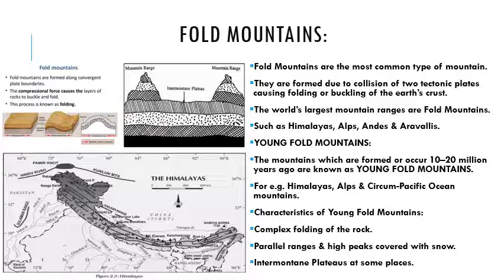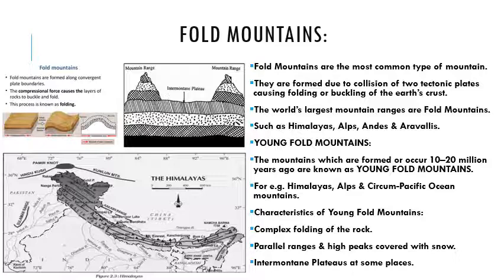Now, the characteristics of young fold mountains. As you have seen in that activity, a complex folding structure appears when you push the towels from both sides. Similarly, because of compressional forces, when the two lithospheric tectonic plates move toward each other, they form a complex folding structure on the earth crust, and these are the fold mountains.